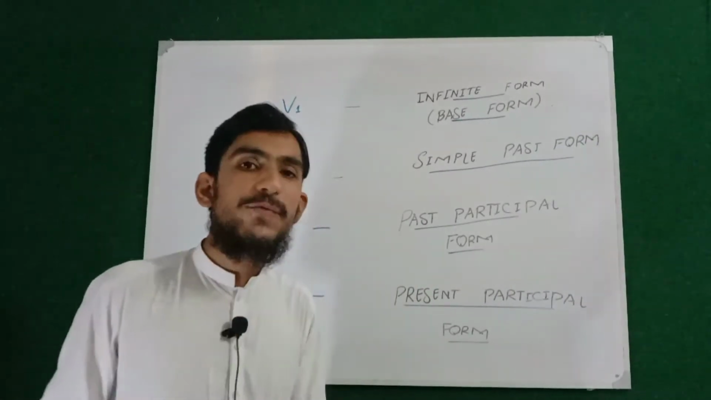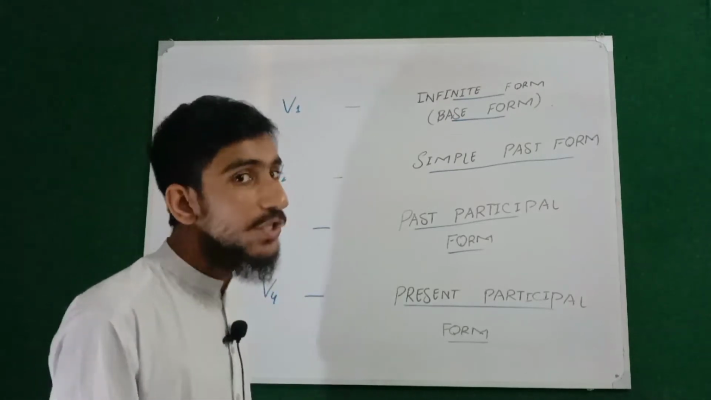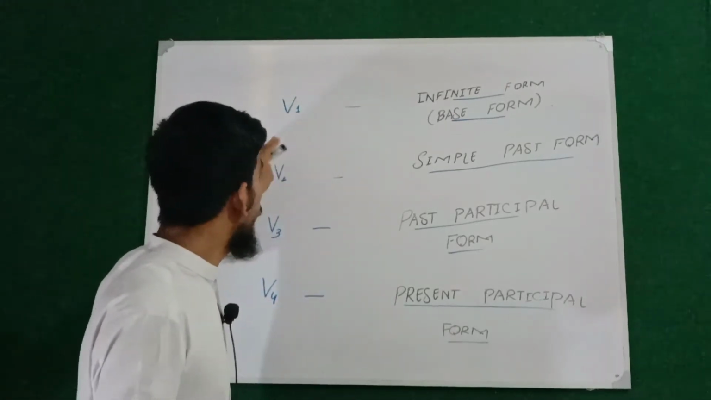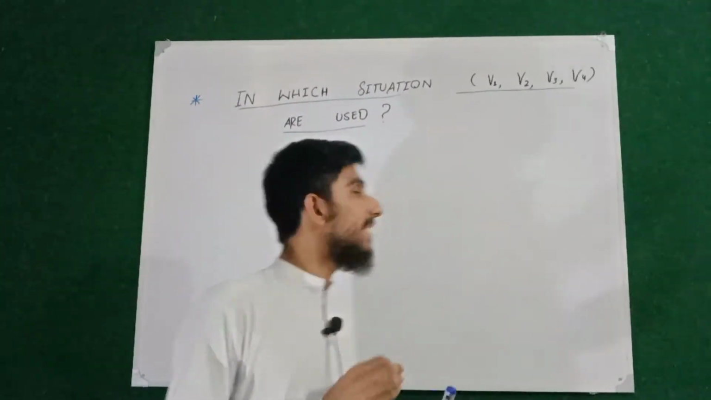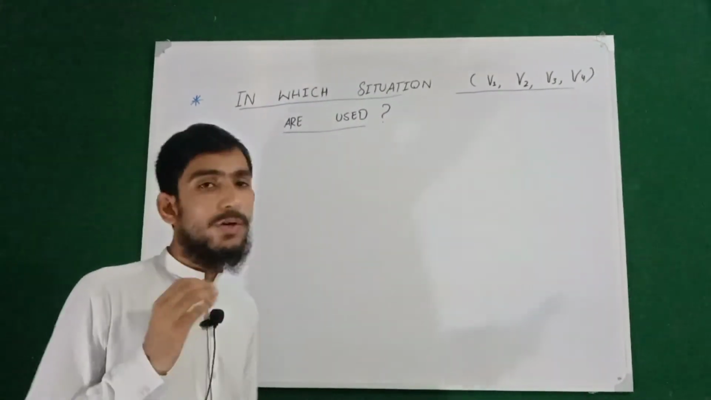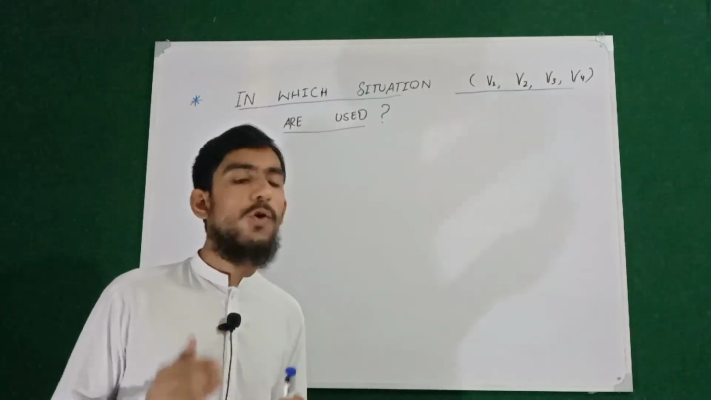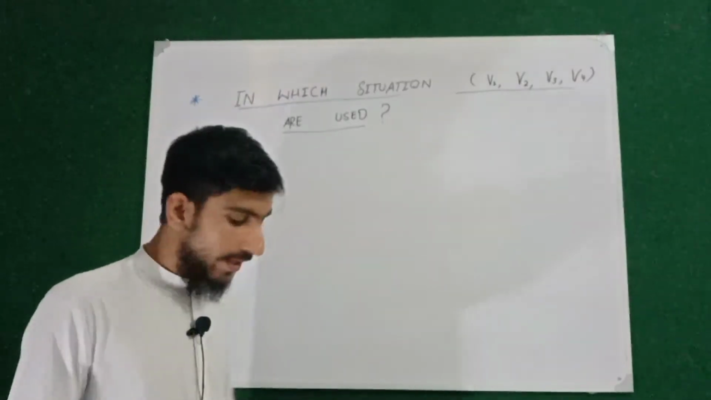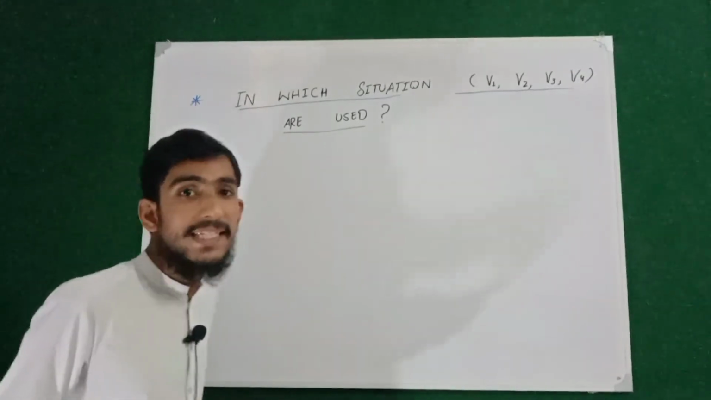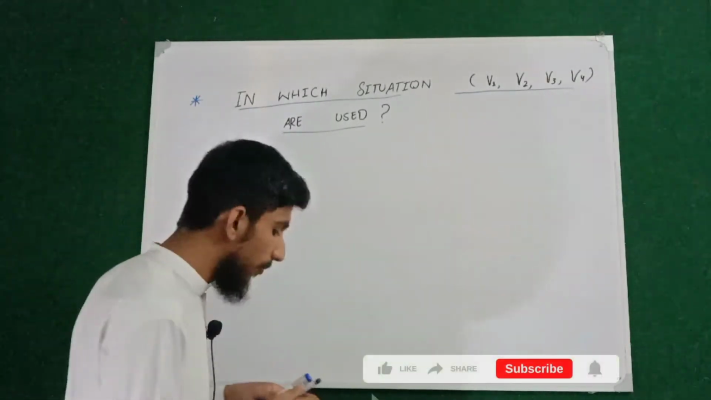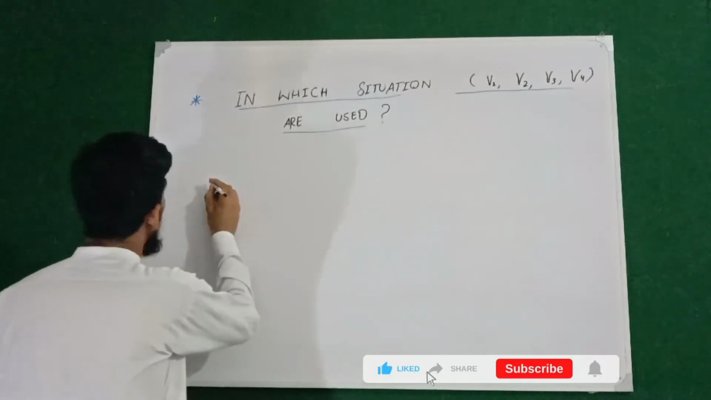So now in this video we will discuss in which situations the verb first form, second form, third form, and fourth form are used. Remember that, as we mentioned in this video, the verb first form is basically called the infinite form or base form.